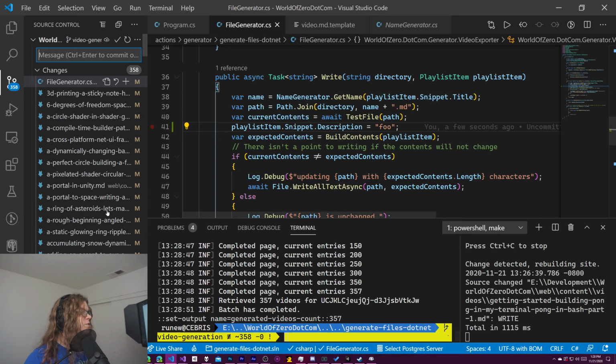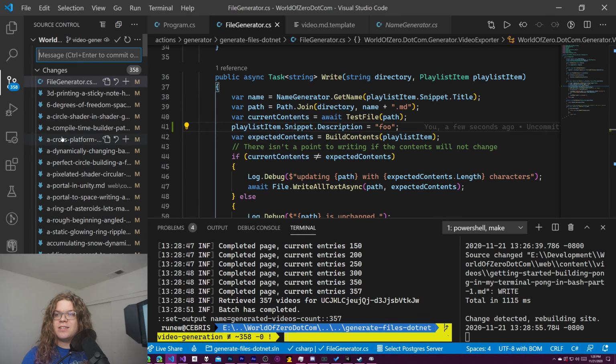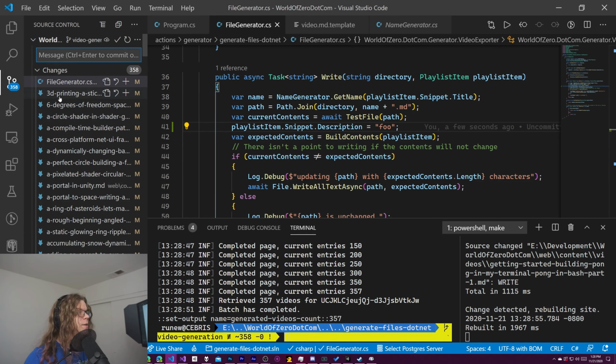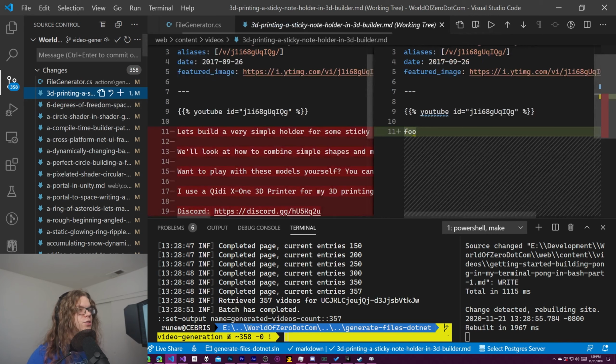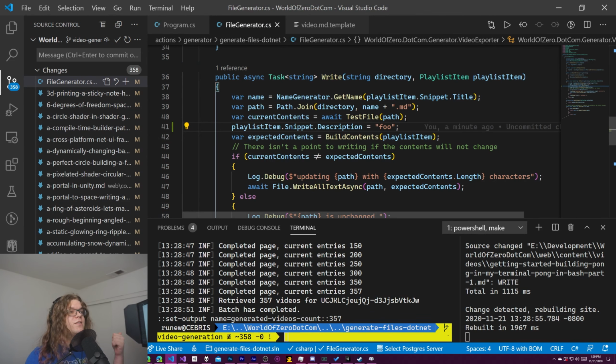We should see a whole bunch of changes. We're gonna use this as sort of our indicator of what's changing, because everything's checked into Git, so we'll actually see all the changes that we made. This should replace the description with foo. Cool. So that means we actually can update this description.